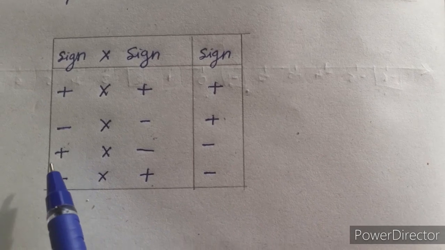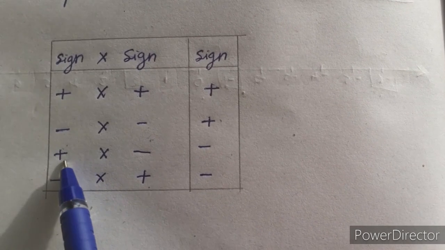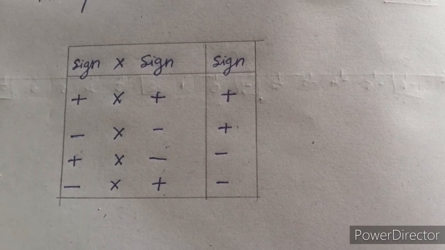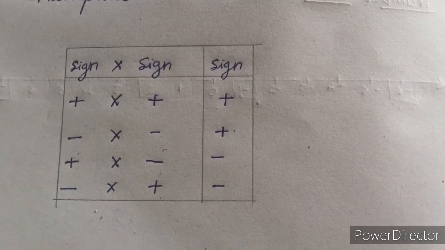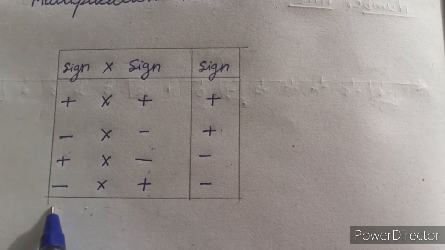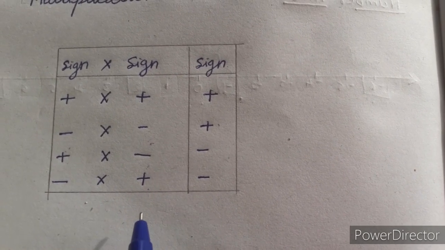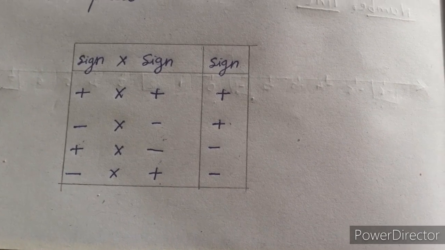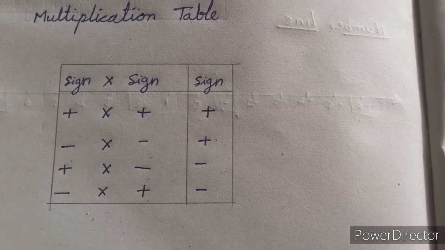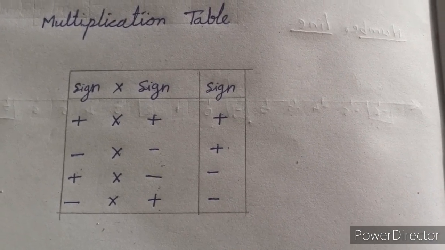In the third condition, if you multiply one positive and one negative number, the answer will be in the minus. Like that, in the fourth condition also, minus into plus, you will get the answer in the minus. We will go with the example, then we will clarify.